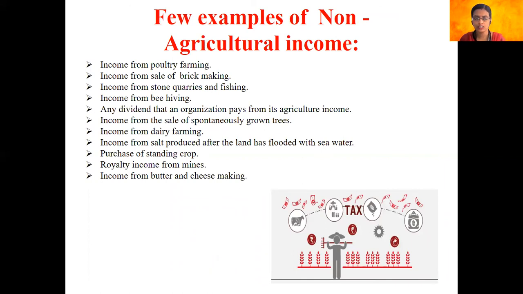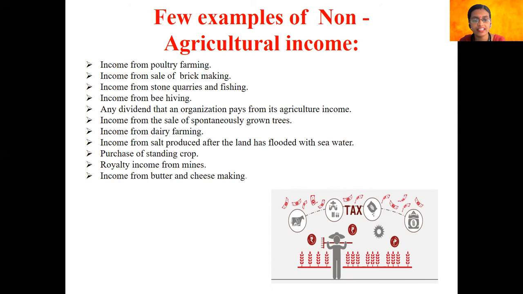So in all these operations, the first 4 operations that I've listed here, you are not going to put any effort, or you're not going to cultivate anything. Okay, for example, brick making. You have a piece of land with you and you make bricks out of the soil, that you get from somewhere else, or you make use of the soil from your own land and then prepare bricks, and then you sell those bricks. This is not considered an agricultural operation, because you are not harvesting or investing any crop or yielding out of it. Okay, so similarly, in case of stone quarries and fisheries and beehiving also, we are not harvesting anything, or we are not reaping anything. Therefore, it is not considered an agricultural income.